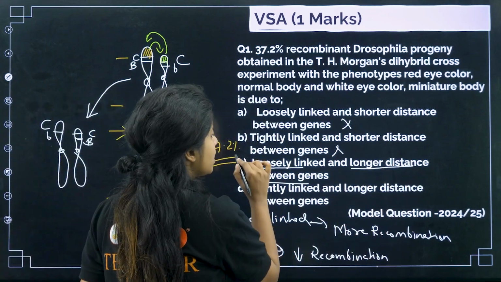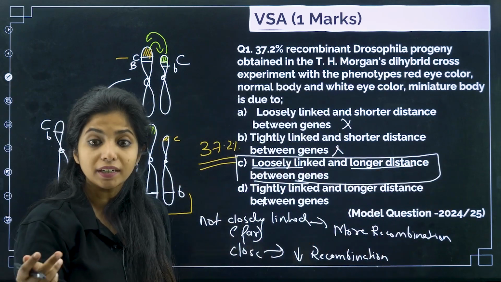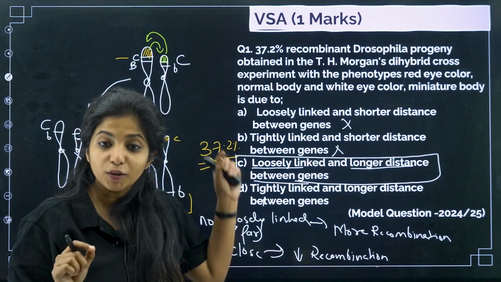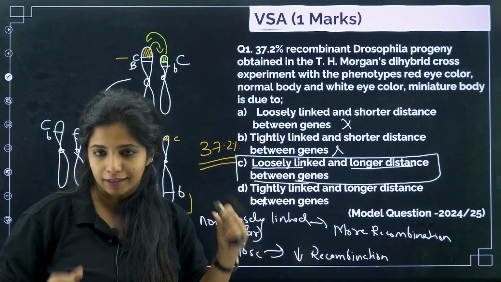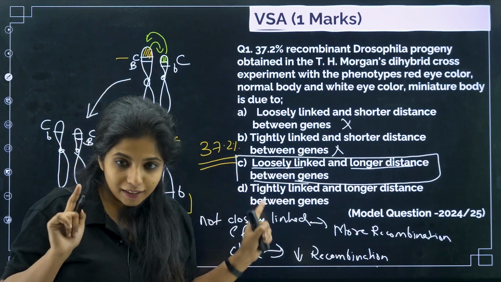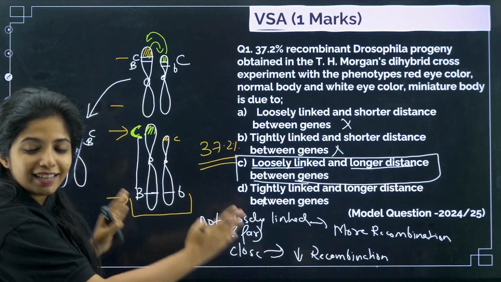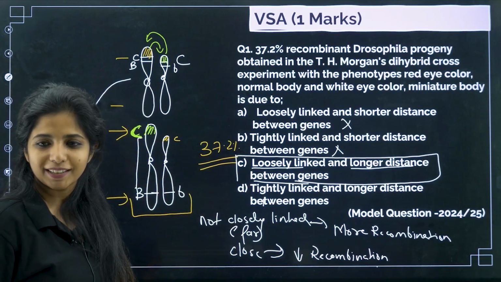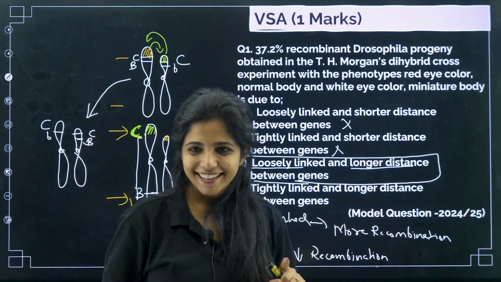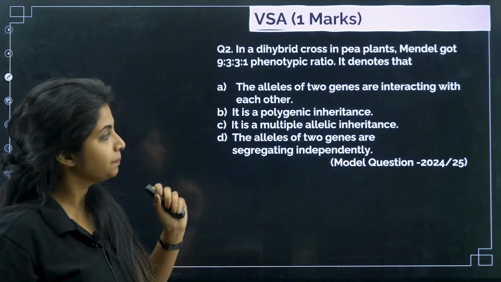And this leads to what? Higher amount of recombination, which is shown over here. Usually the maximum amount of recombination is 50%. So over here 37.2 is a very big deal, and 1.7% is a small deal. So here you see loosely linked and longer distances between the genes, which is why they easily show what? Recombination. Got it? This is a question from your model question paper that was given this year. Okay, cool. So let's go ahead with the next question that we are having.